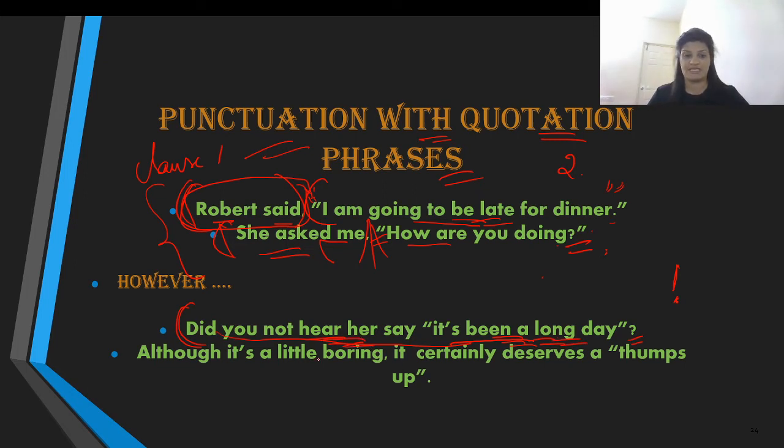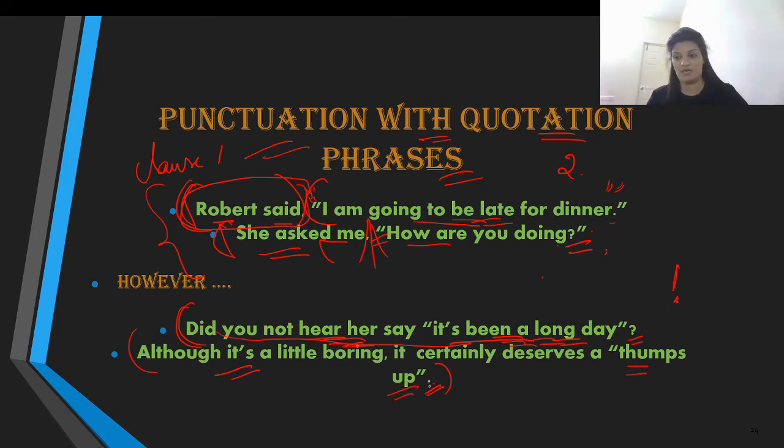The same is with the second example, which is given over here, which is, although it's a little boring, it certainly deserves a "thumbs up". Now, thumbs up is in inverted commas, but this full stop, this period, is actually for this statement and not for this phrase, which is in inverted commas.